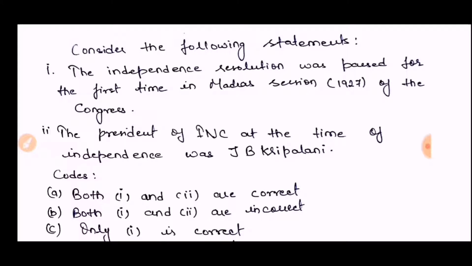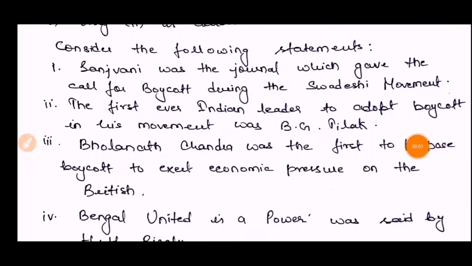And in this question, what is your idea? In my point of view, both sentences are correct. The Congress session which was held in Madras, at this time the independence resolution was passed for the first time ever in the history of the Congress or the Indian freedom struggle. The president of the Indian National Congress at the time of independence was J.B. Kripalani, a known fact. Before J.B. Kripalani, Maulana Azad was the president of the Congress, and he continued for 6 terms before J.B. Kripalani.